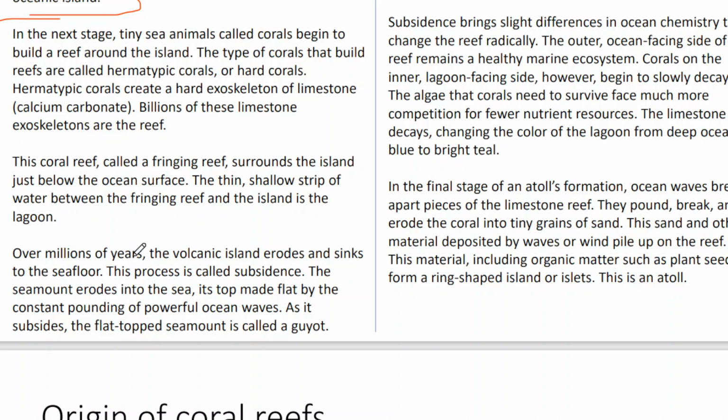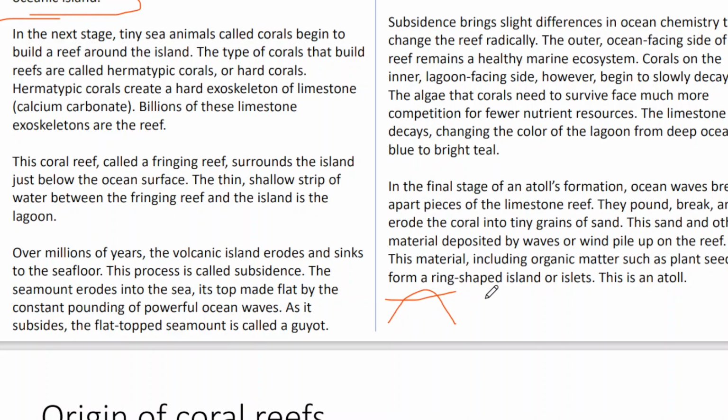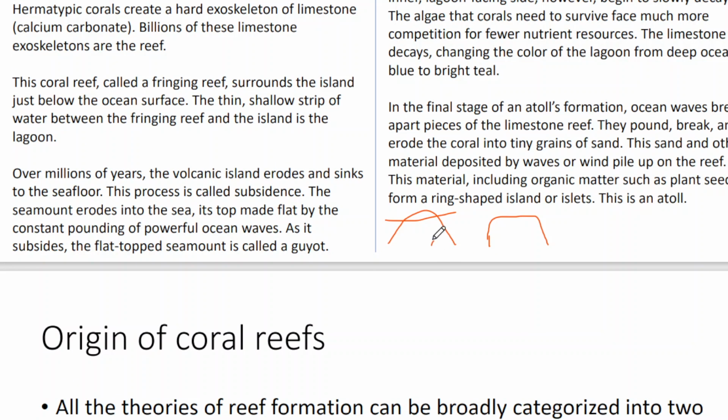Then after certain years, over millions of years, these volcanic islands erode and subside under the sea water. So the seamount erodes into the sea. Its top is made flat by the constant pounding of powerful ocean waves. When the seamount erodes, this type of structure comes up. That is known as a guyot. The seamount becomes a guyot.